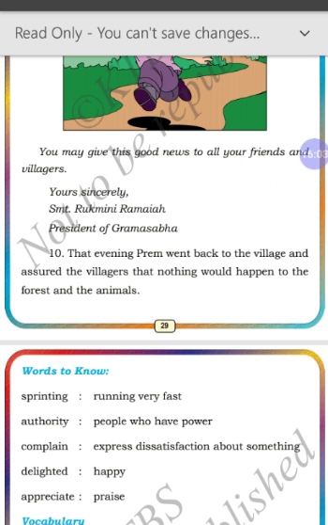Next, rewrite the following sentences using plural forms of the underlined words. The first question is, where will the animal go if there are no trees? Here, two words are underlined. What should we do? Those underlined words are in singular form. Children, you must be aware of singular and plural forms. So, these underlined words are written in singular form. Those words should be changed into plural form. So, how to change them?